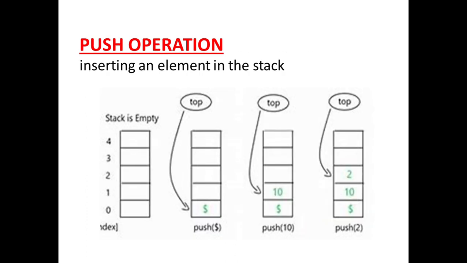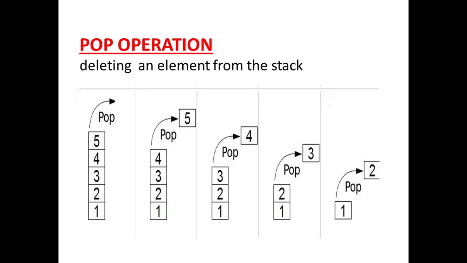Okay, so how will we insert an element into the stack? See, this stack is empty. The indexing is 0 1 2 3 4. Now I insert an element, suppose dollar here. So I give a command, suppose push dollar. Dollar will be inserted here and the position of the top will be here. The last element inserted, so top is 0. Again I insert 10, so top is 1 here. Again I insert 2, so the value of the top will be 2 here.